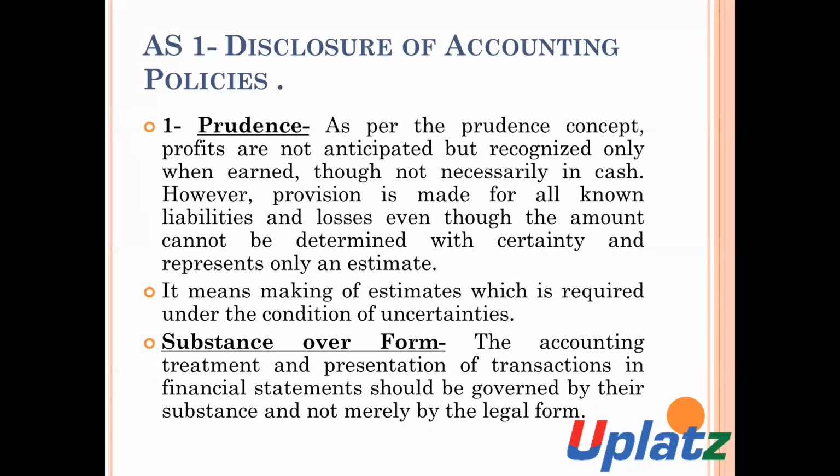The provision should be made when there is no certainty in respect of amount, and it should be maintained and made on the basis of estimations. That is, the provision is made for all the known liabilities and for all the known assets, even though the amount cannot be determined with certainty and represents only an estimate. It means making of estimations, which is required under the condition of uncertainty.